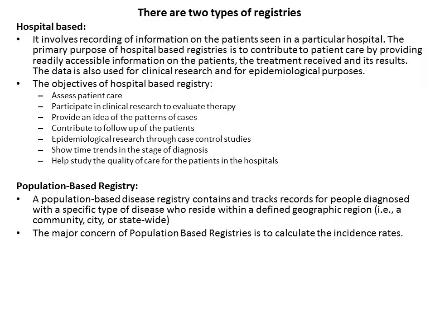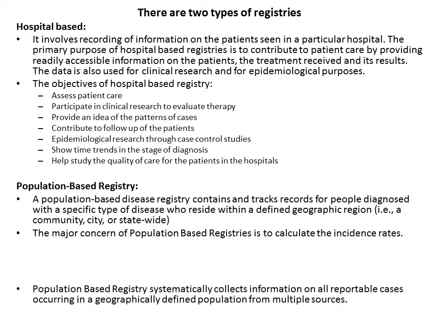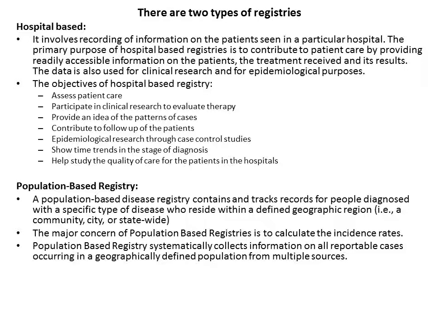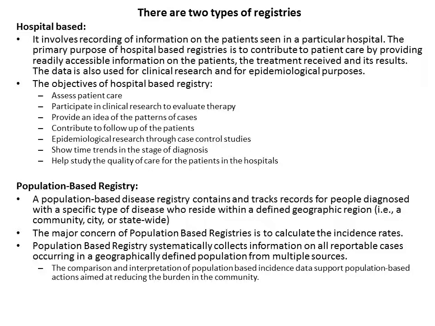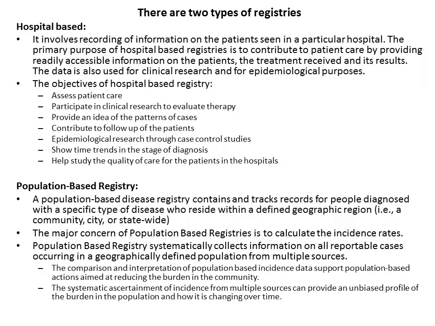The major concern of population-based registries is to calculate the incidence rates in the area. So a population-based registry systematically collects information on all the cases occurring in a geographically defined population from multiple sources, wherever they are being treated. The comparison and interpretation of population-based incidence data support population-based actions, because we know the burden of the disease in that particular community, and it involves systematic ascertainment of incidence from multiple sources. These multiple sources can provide an unbiased profile of the disease burden, that is the prevalence and its changing pattern.